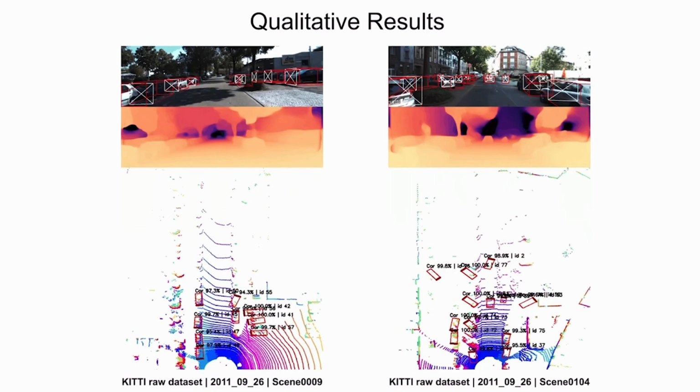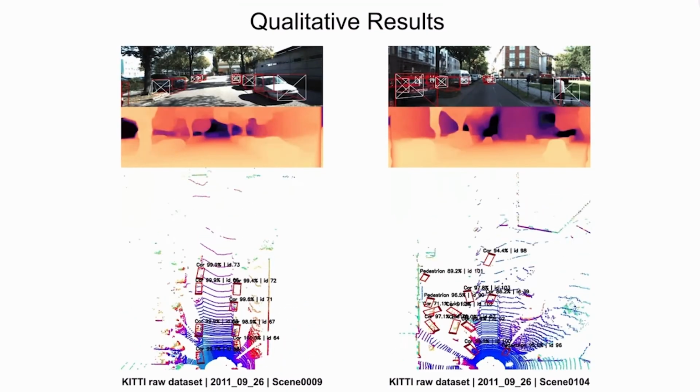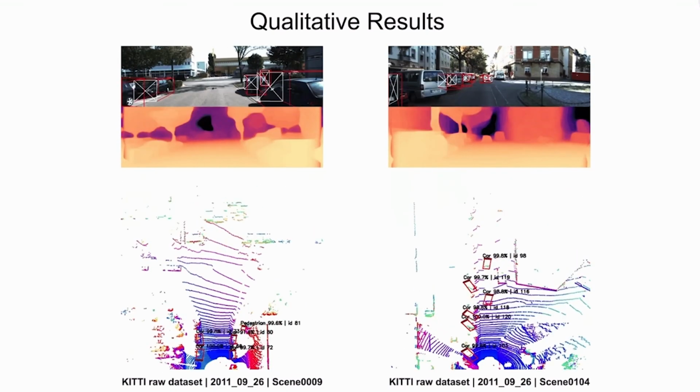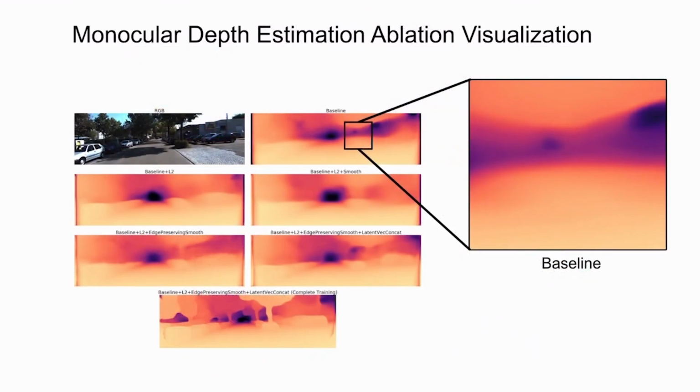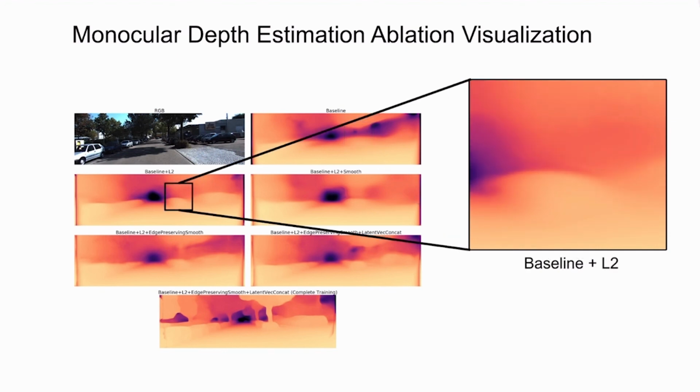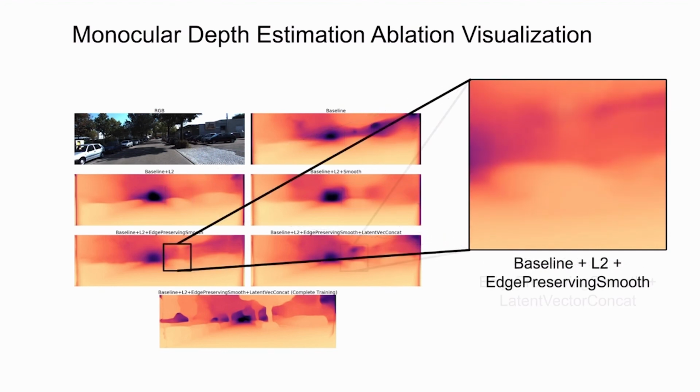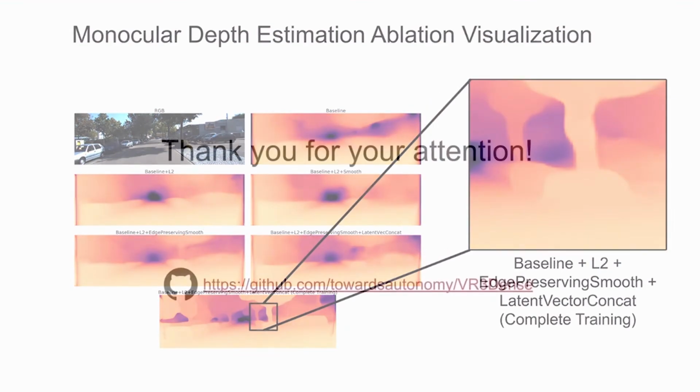This shows some qualitative samples on the KITTI raw dataset for two different scenes. We also perform an ablation study on depth estimation to understand the effect of various loss functions. Please refer to our paper for more details.